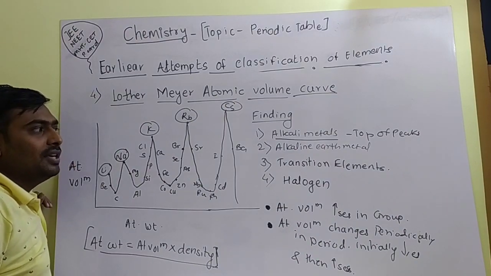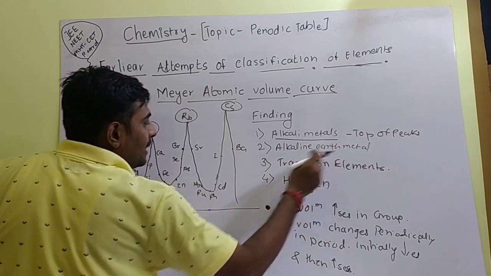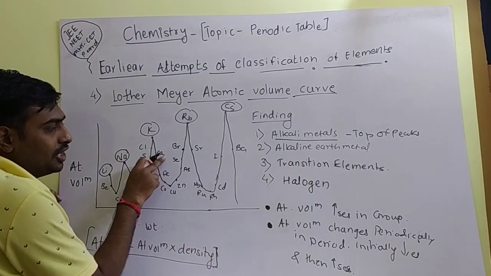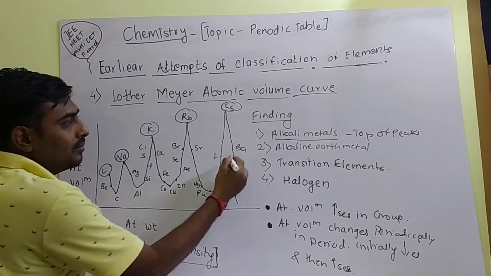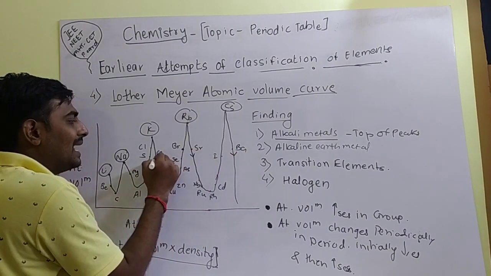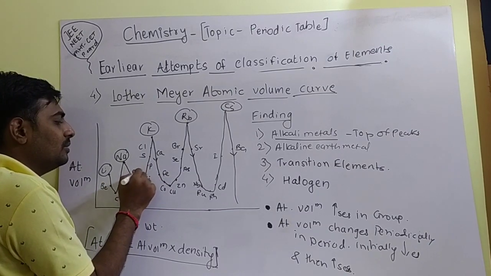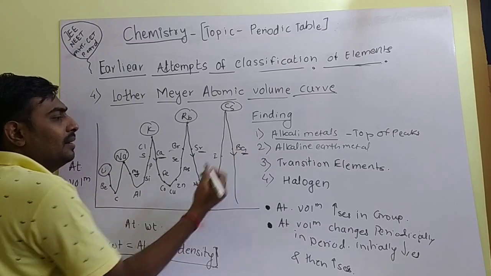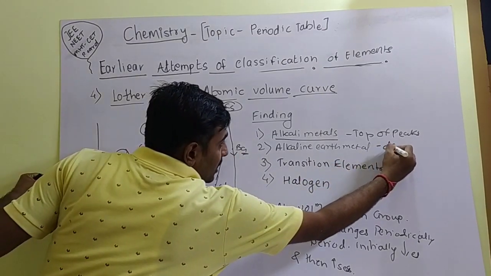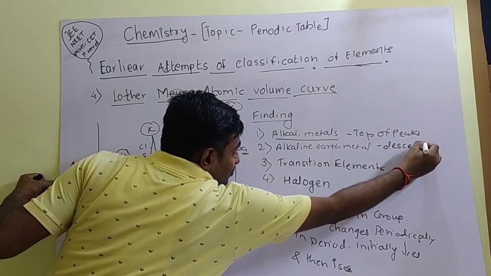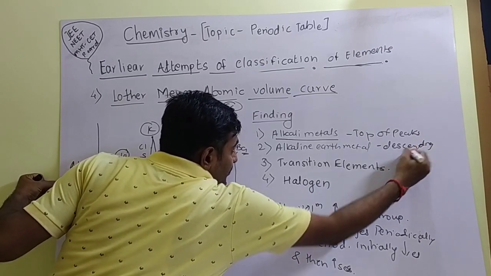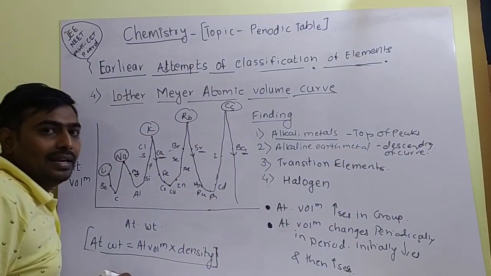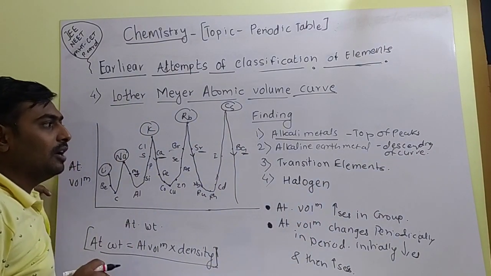Second, he observed the alkaline earth metals, that means magnesium, then calcium, then strontium, then barium. What are the positions of these elements? Calcium, strontium, then barium are present on the descending side of the curve. So the alkaline earth metals are present on the descending side of the curve.